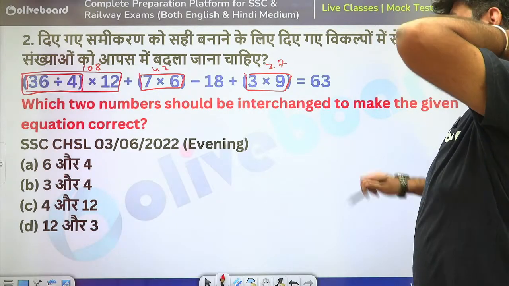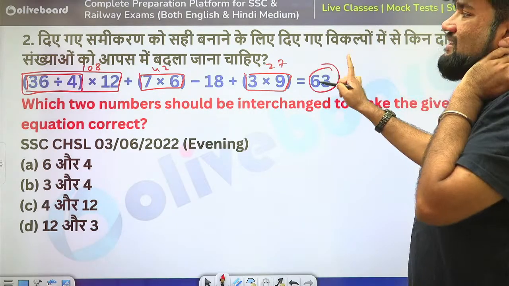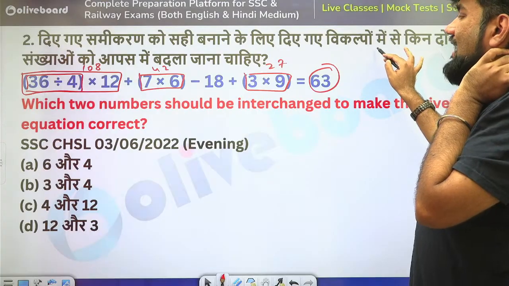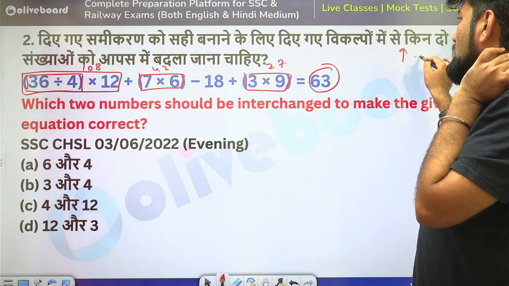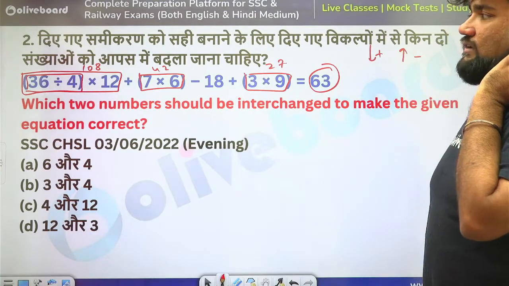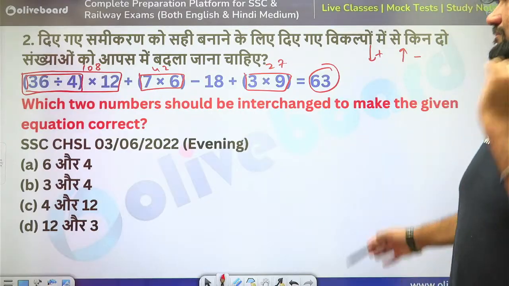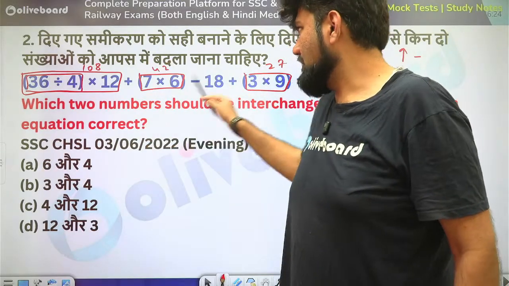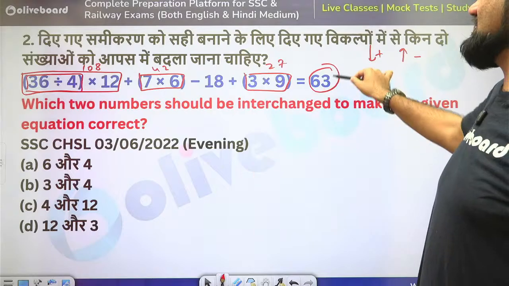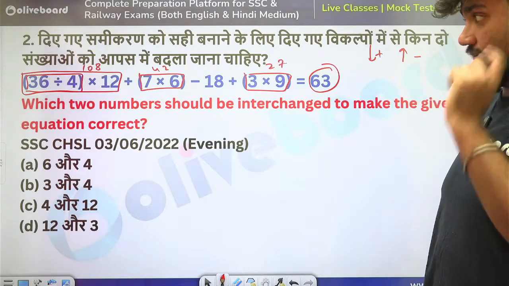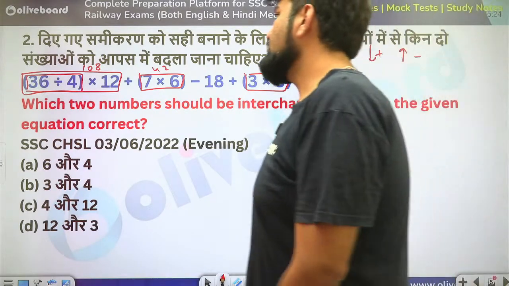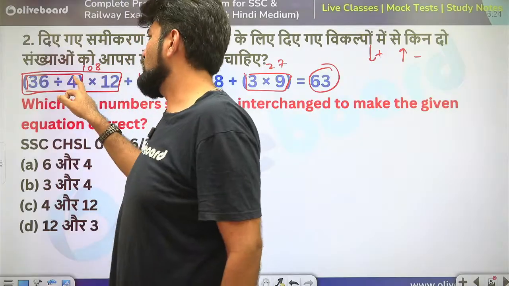So it's very far away from 63. So what I need to do is, I need to increase my subtractive value and I need to reduce my addition value, correct? My plus value should be lesser and my minus value should increase so that there is a balance and I can come back to 63 from 159. Now, if I change 6 and 4, what is going to happen? 6 is going to come here, 4 is going to come here.